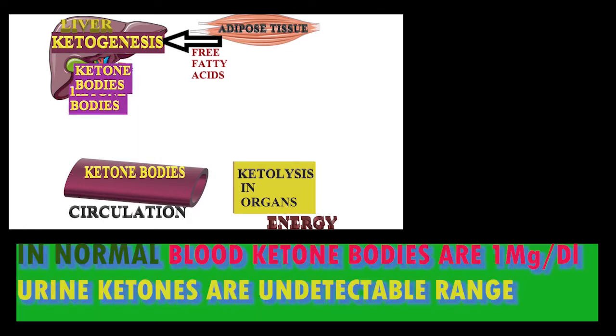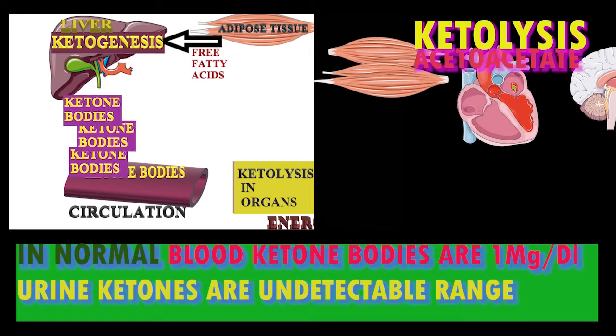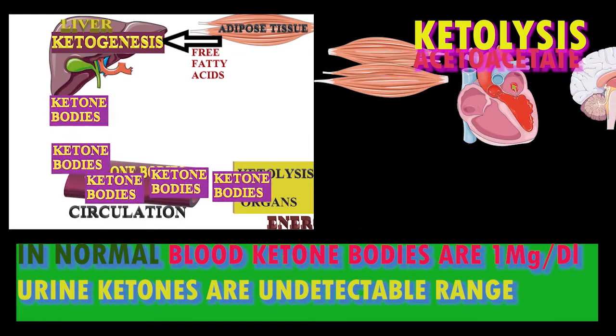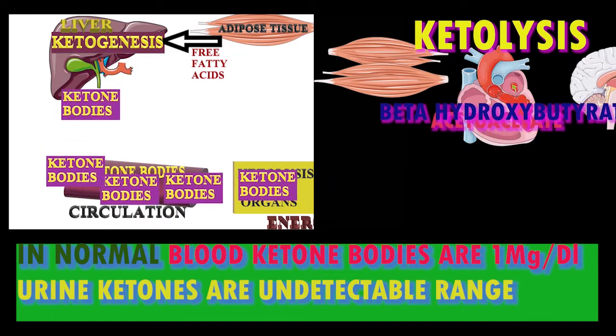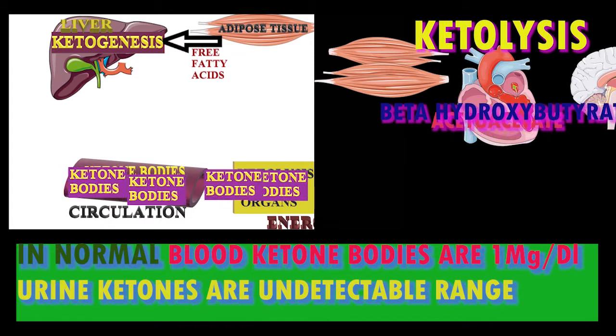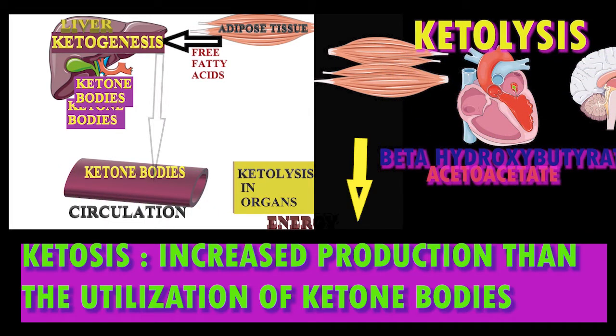Ketoacidosis. In normal individuals, ketogenesis and ketolysis are constant. The concentration of ketones in the blood is maintained around 1 mg per dl. Their excretion is very low and undetectable by routine test in the urine. When the synthesis of ketones exceeds the utilization, the concentration increases in blood, called ketonemia.